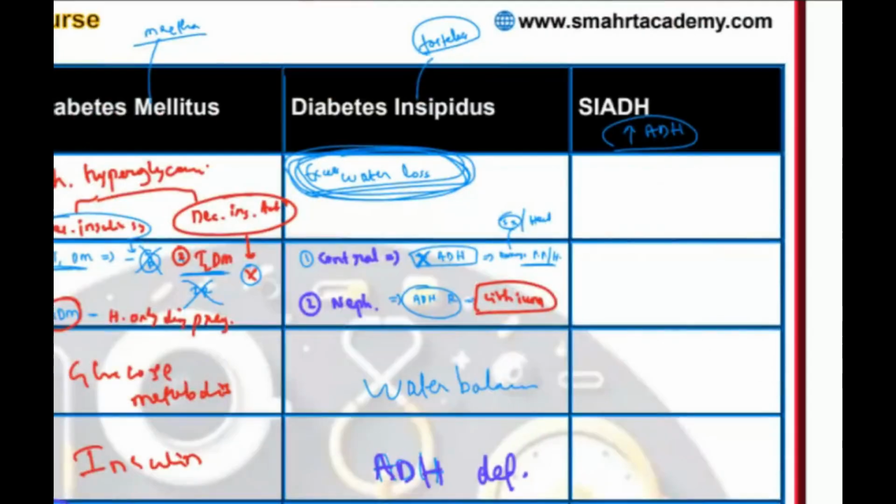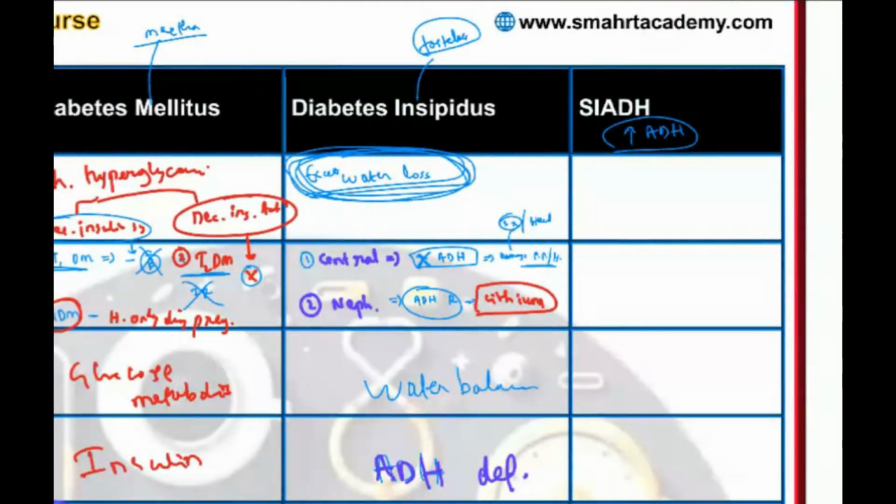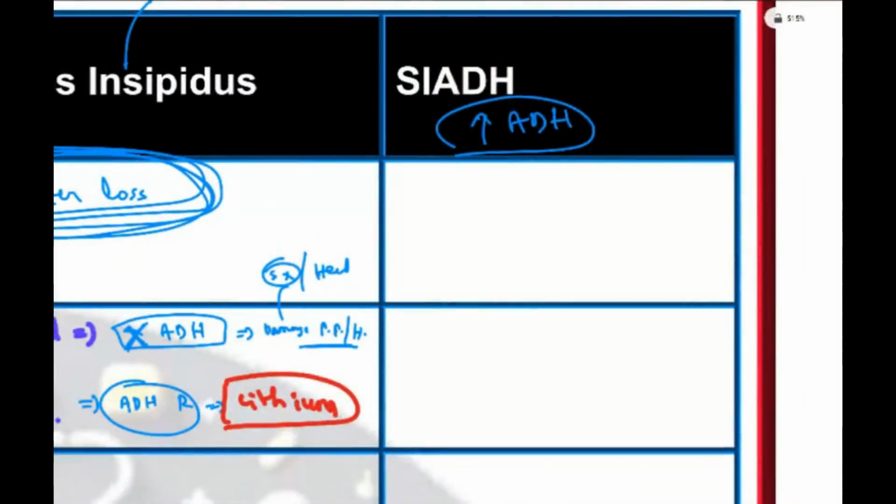Now this is over. We will sum up very soon. SIADH, last topic. Here, what is the pathology? What is SIADH? SIADH is a condition where an excess amount of ADH is getting released. Excess ADH is circulating in the body, and it is causing excess.